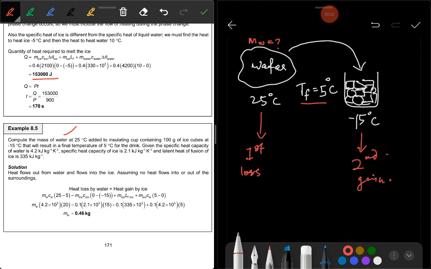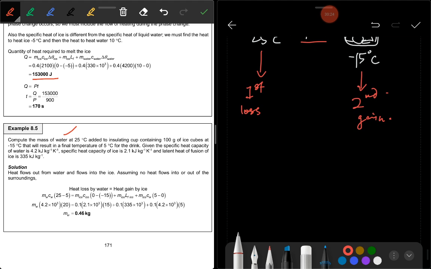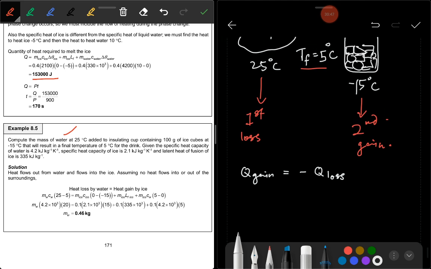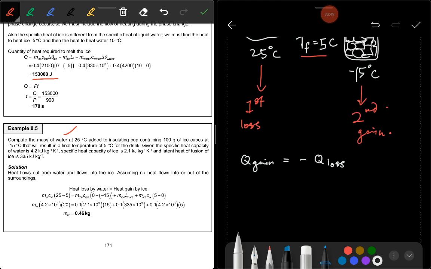Okay, so here we write the equation. Heat gain is equal to negative heat loss. So ice gains the heat. Look at ice, it starts from minus 15.